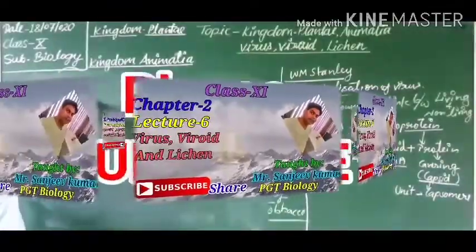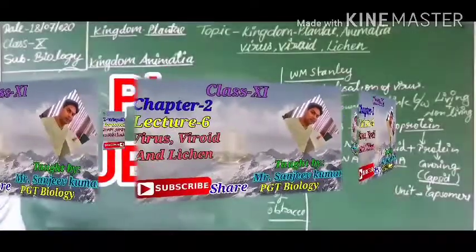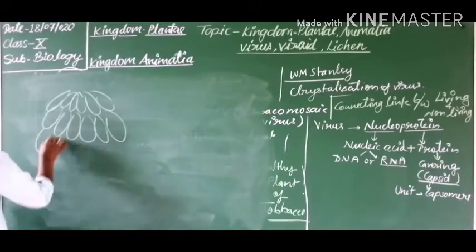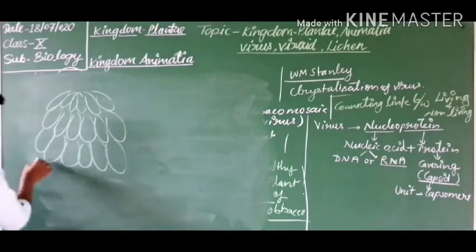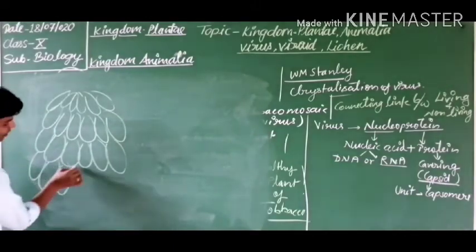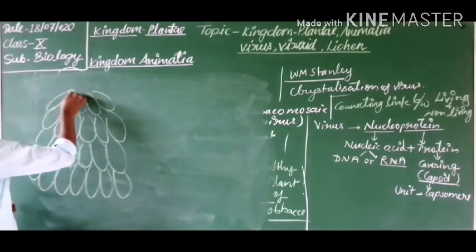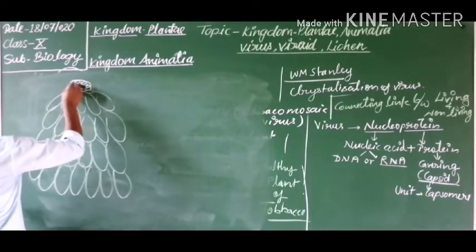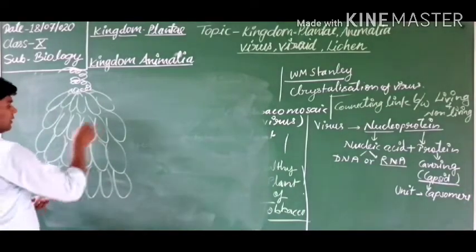Here I am drawing the structure. Students, you are looking at what I am drawing. This is not a bunch of grapes. This is the capsid of the virus. Here, this is the spiral RNA of this virus.